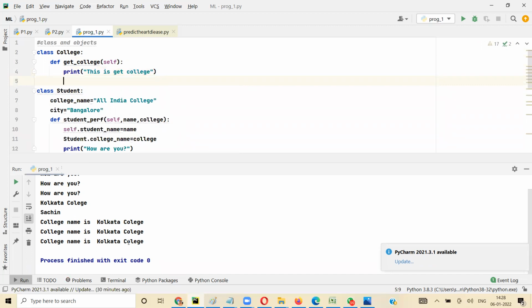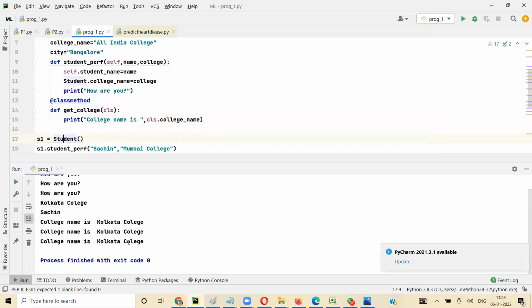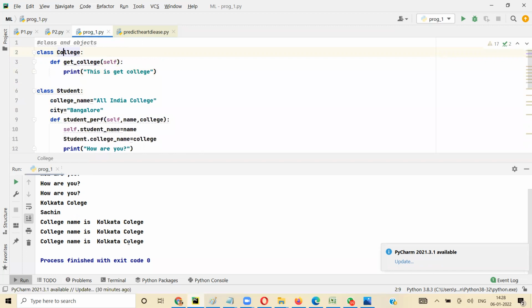Now you have get college here, and get college here. Now you see this is a class level. So these are two different classes. There's no connection between them. They are not parent or child.